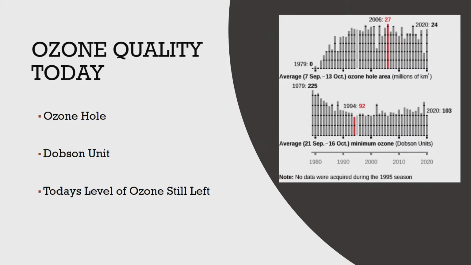The amount of ozone is calculated using the Dobson unit. A full ozone layer has 220 Dobson units, and anything under that means the area has been damaged over the years. As you can see from the chart, the area where the ozone hole is located has 24 Dobson units as of 2020, and the average minimum ozone around the world is 103. This means that the ozone layer has depleted more than half on average of its original amount of ozone in some areas outside the ozone hole.